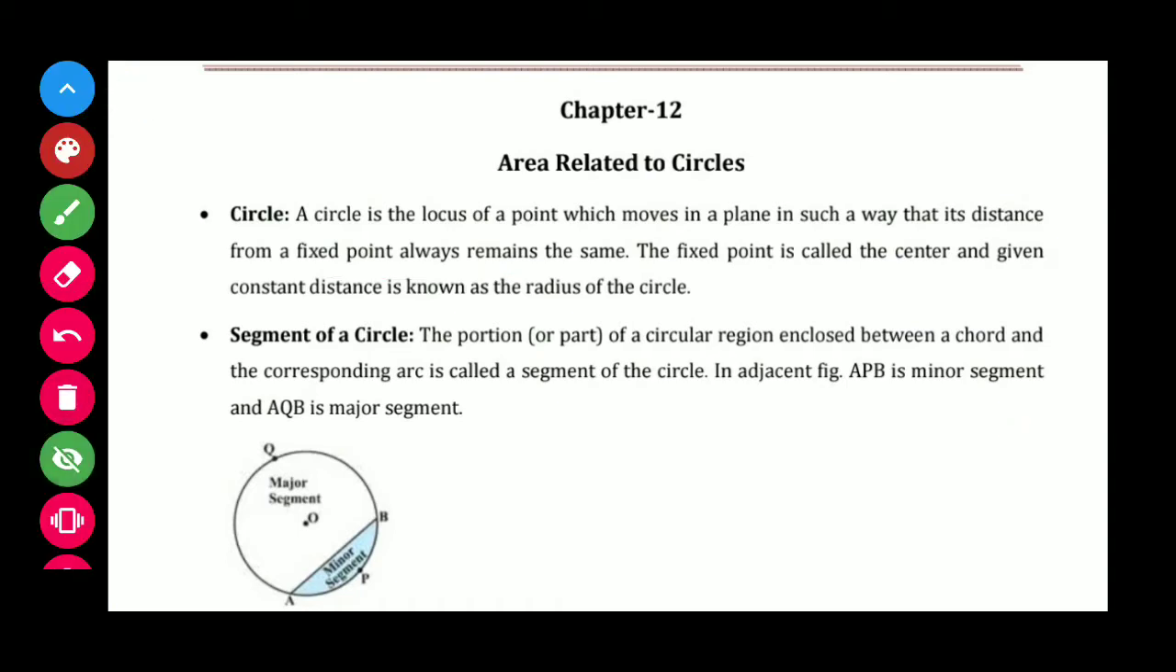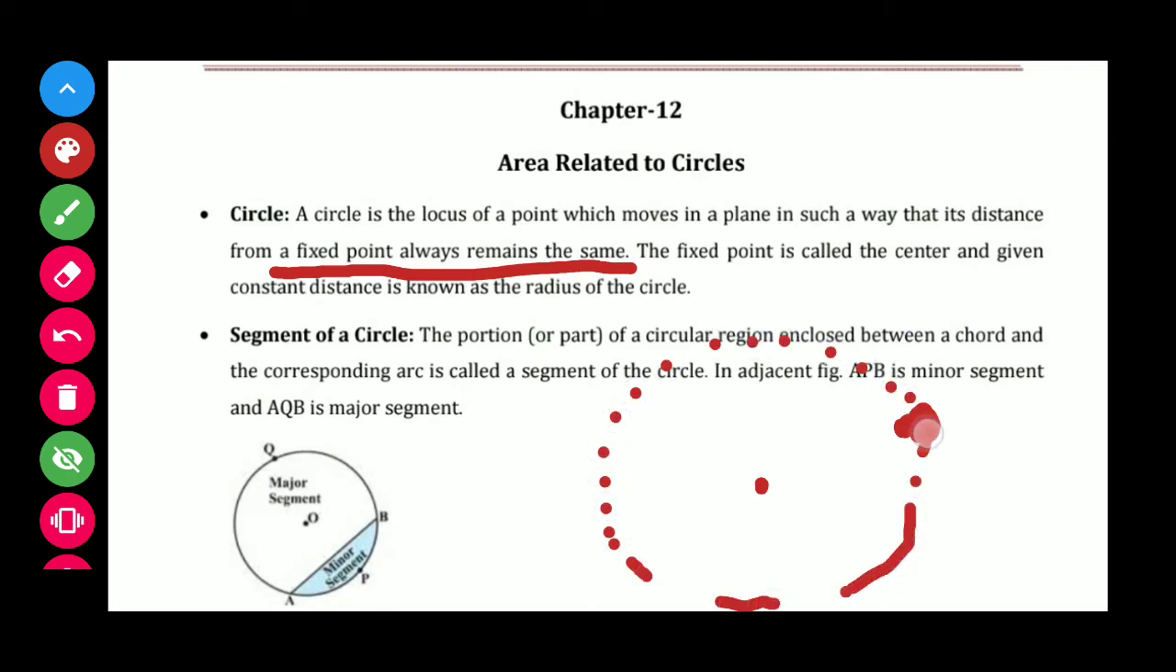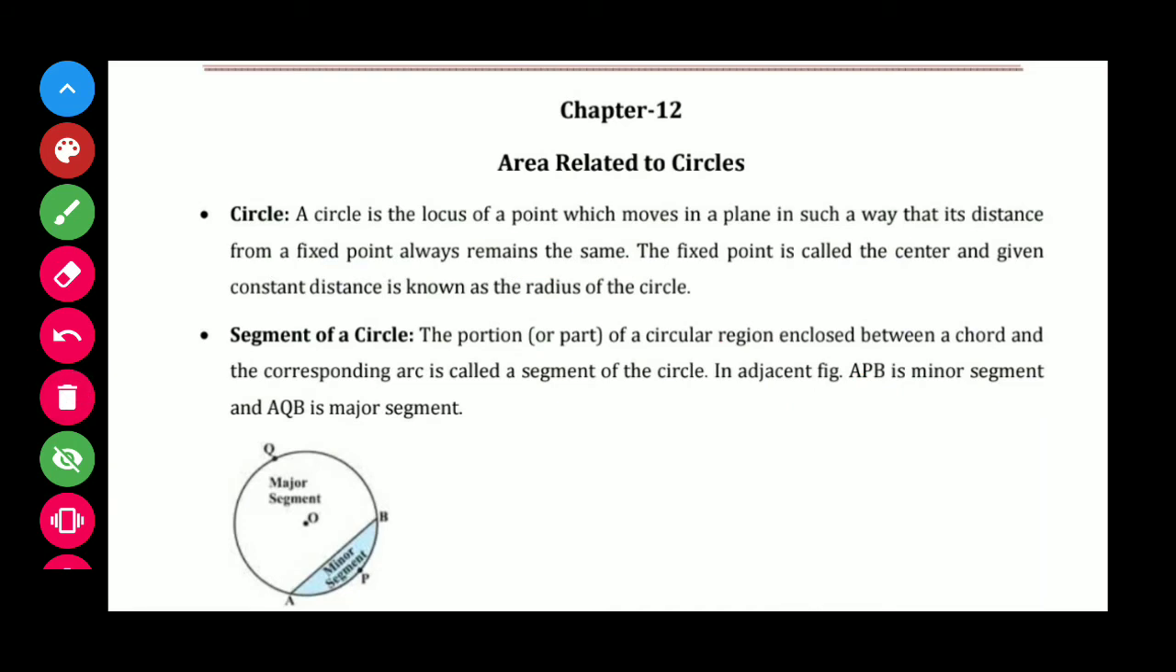Circle. A circle is the locus of a point which moves in a plane in such a way that its distance from a fixed point always remains the same. Students, suppose we have a fixed point and again we have a moving point. This is the moving point and this point moves in a plane such that its distance from the center is always constant and this distance is called the radius. So, the fixed point is called the center and the given constant distance is known as the radius of the